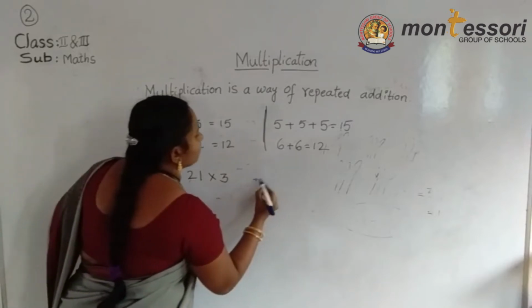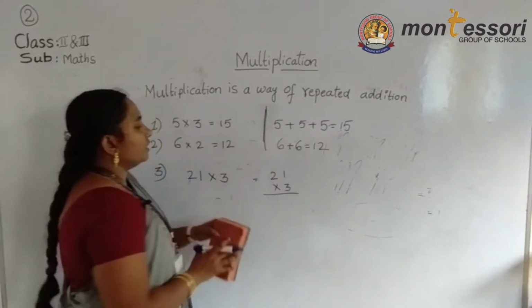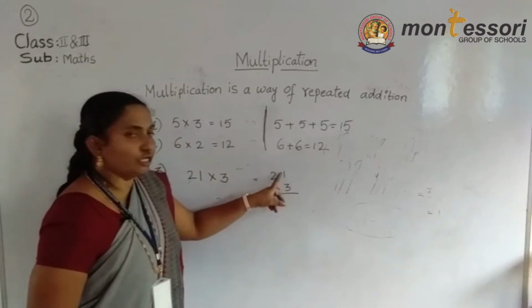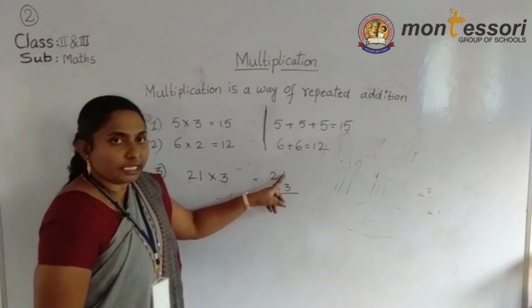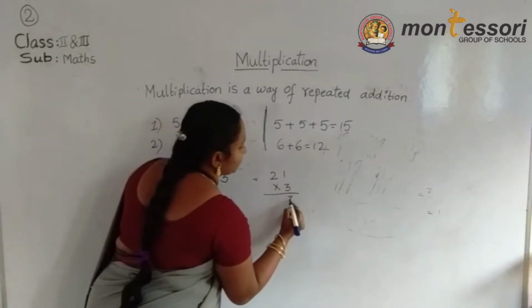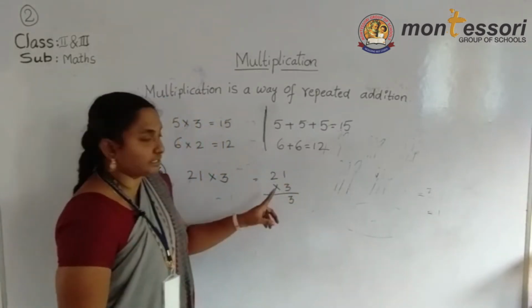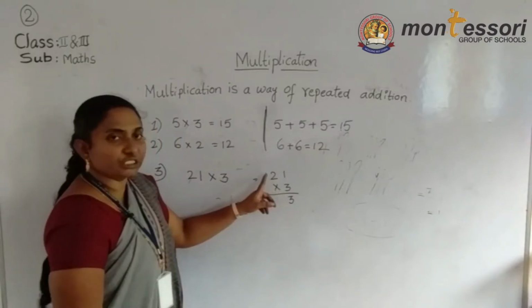I am writing here 21 into 3. Now listen. First we do the multiplication, starting with the ones place. 3 ones are 3. I am writing 3 in the ones place. Okay. Next, go to the tens place.